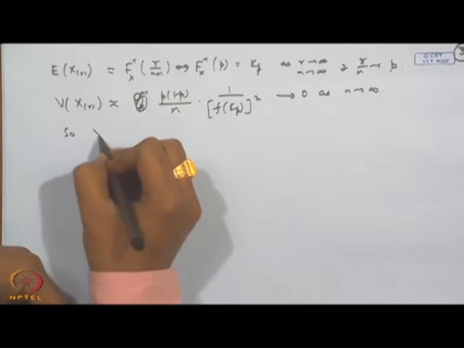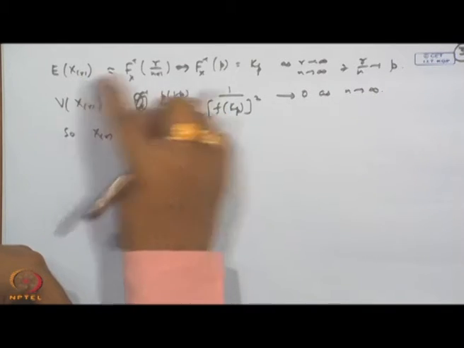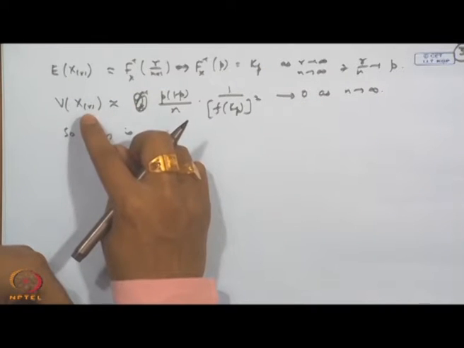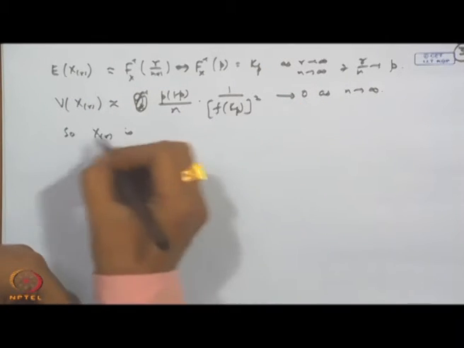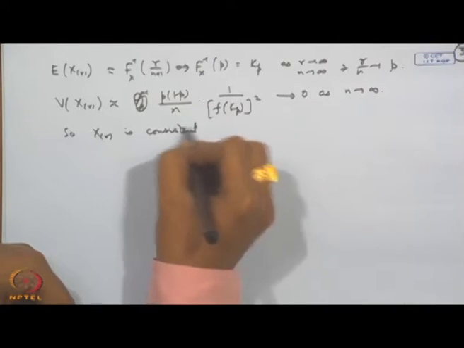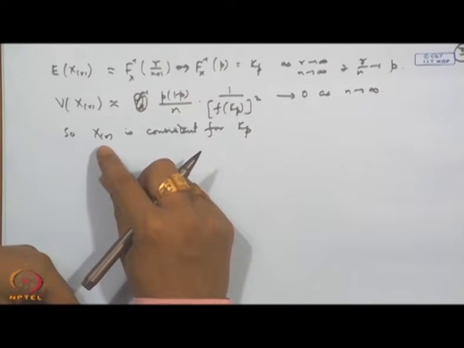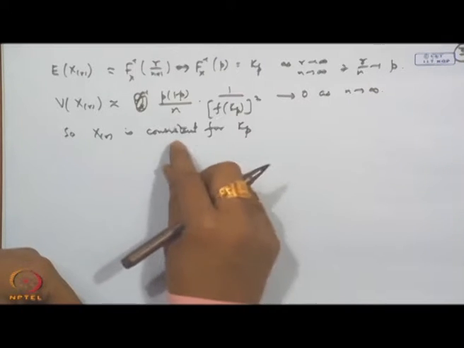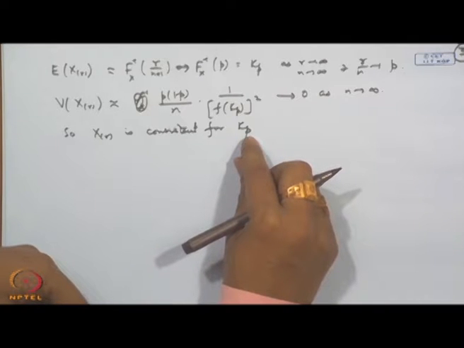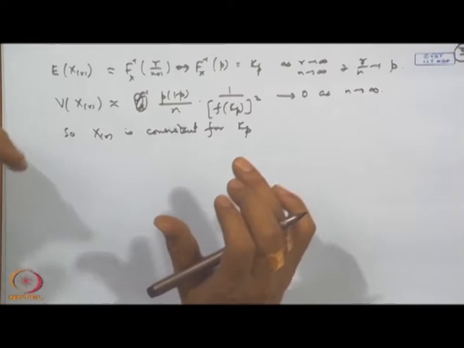So x r is asymptotically unbiased and the variance is going to 0. So x r is consistent for k p. That means the pth sample quantile is a consistent estimator of the pth population quantile. So we have proved one result here.